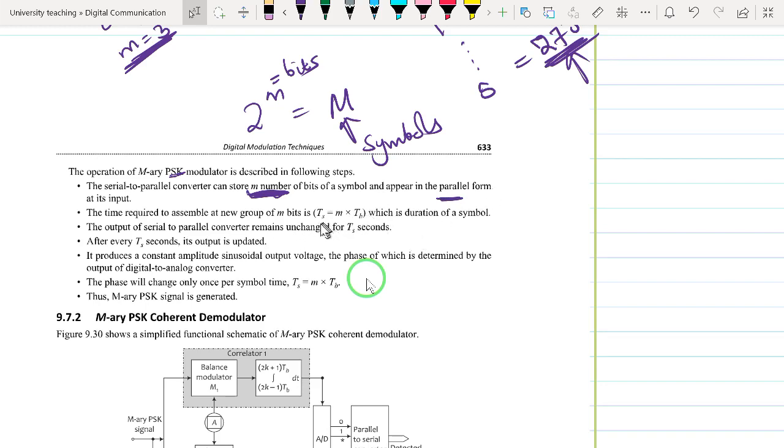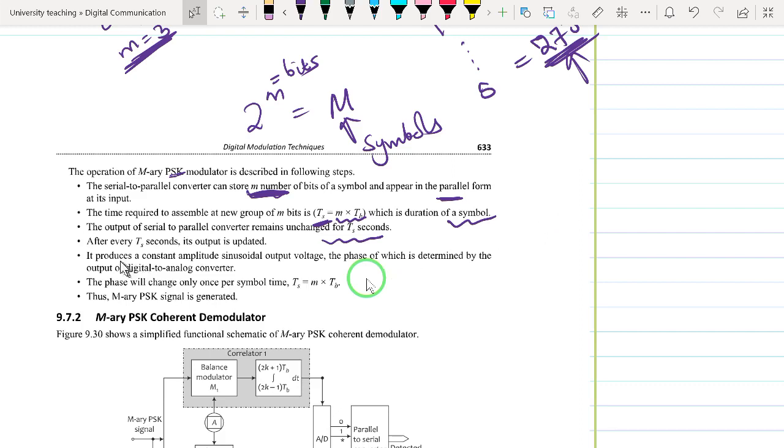We have seen that the period of generating those symbols is equivalent to m times TB, which is the symbol duration, and the output of the serial to parallel converter remains unchanged for T seconds. After every T seconds, we have the output of a given symbol.